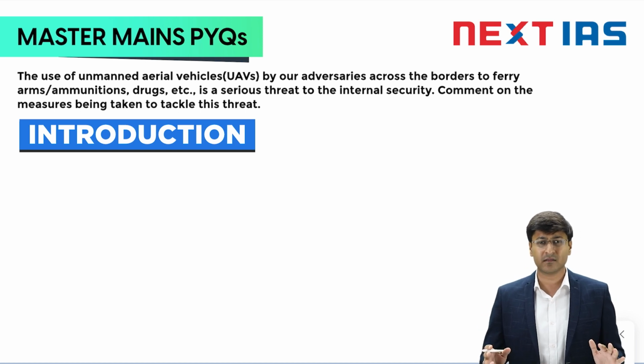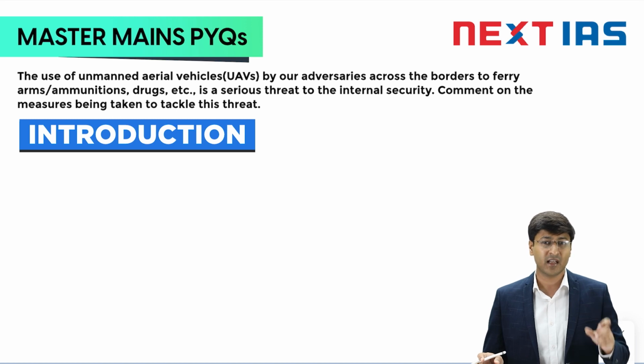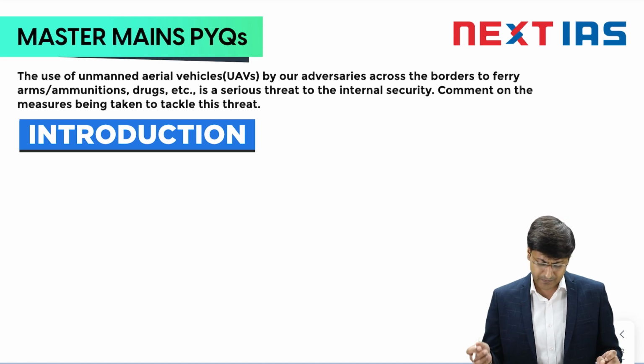So this could have been the maximum about the introductory part that we could have written. It was not even necessary. Basically, the introduction has to be limited to 20, 30, 40 words. So it was not necessary to put these global examples in your introductory remark, but you need to know about these global events. Why? Because the evaluator, the examiner who is looking at your sheet, should be aware of the fact that yes, you are aware of the ongoing things in your surroundings. You can very well use these examples anywhere else in your answer writing process.